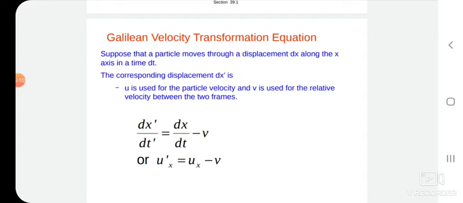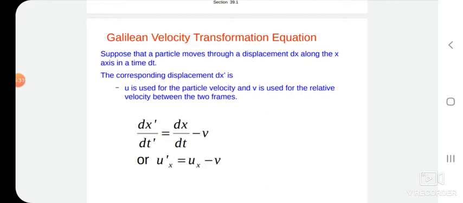If we differentiate this equation with respect to time, that is dx prime by dt prime is equal to dx by dt minus v, since dt by dt gets cancelled. That is why dx prime by dt prime is equal to dx by dt minus v.